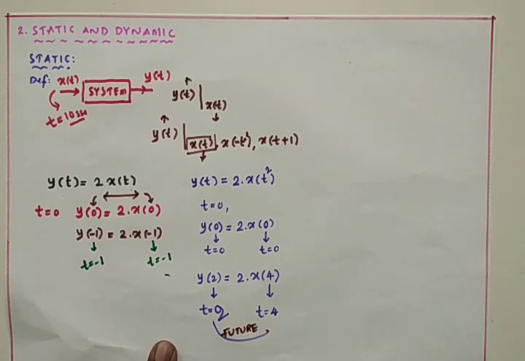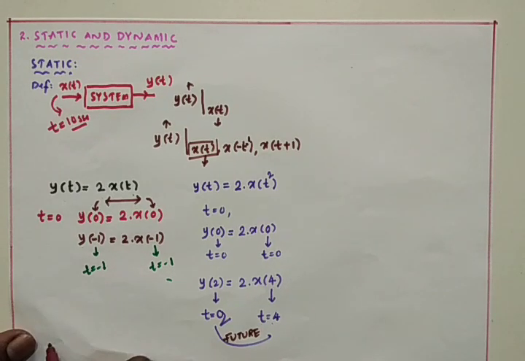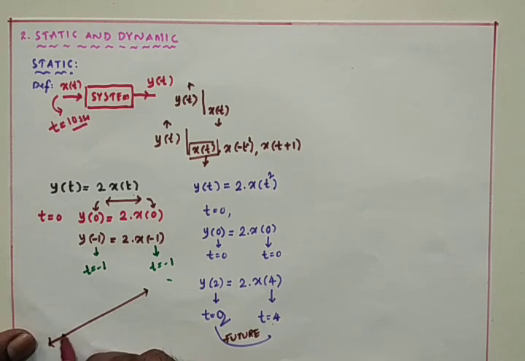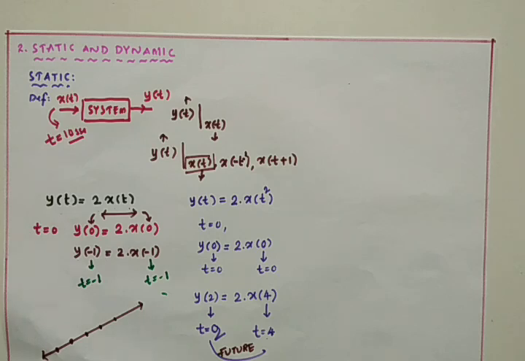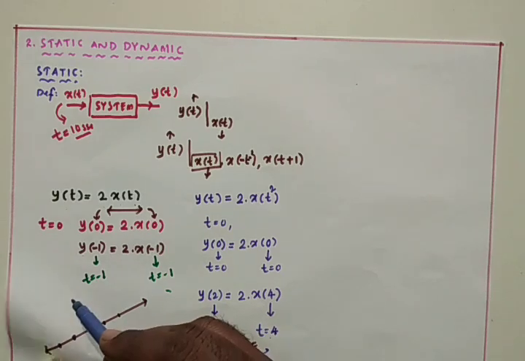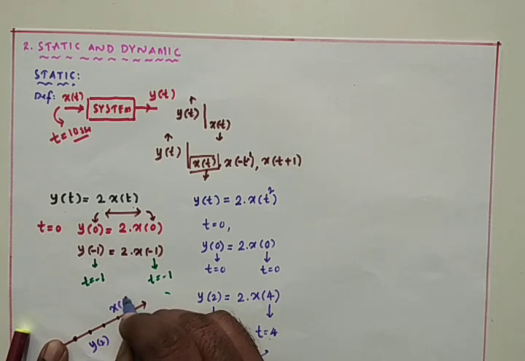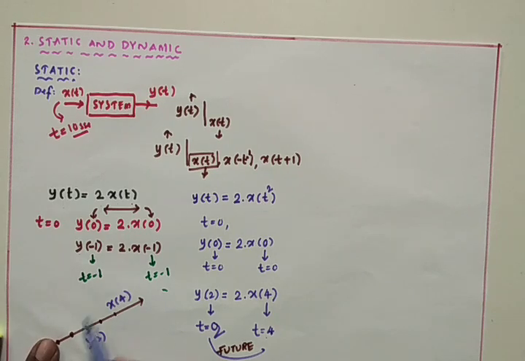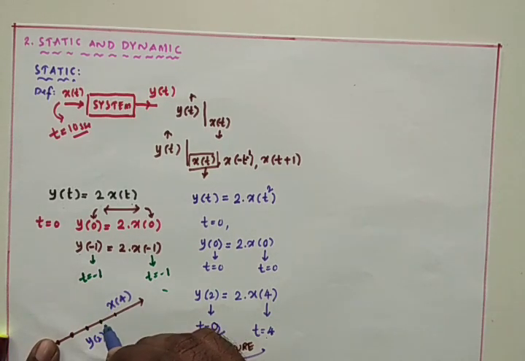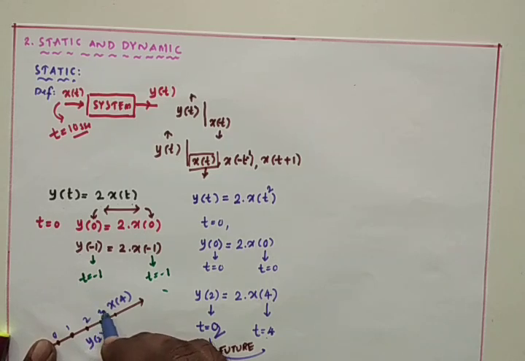The point is very clear here. y of 2 is nothing but the output generated at t equals 2 due to the input applied at t equals 4. Then plot t equals 2 and 4. This is 0, 1, 2, 3, 4. See this one? We got the output y of 2 here due to x of 4 here. This is y of 2 and this is x of 4.